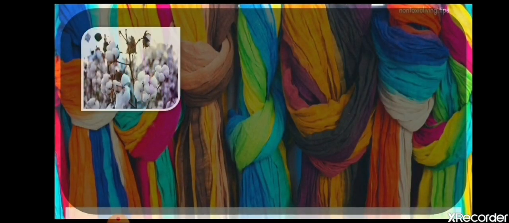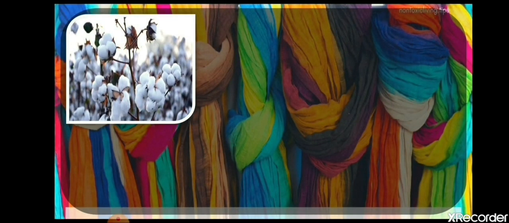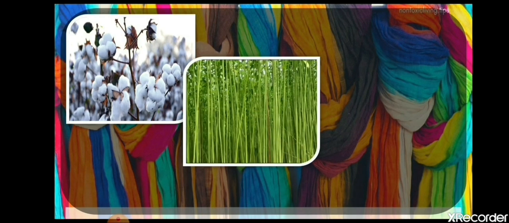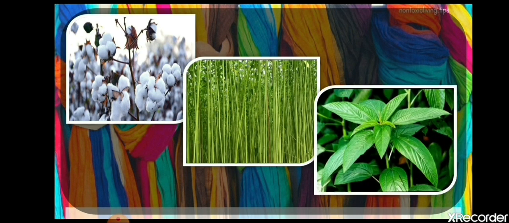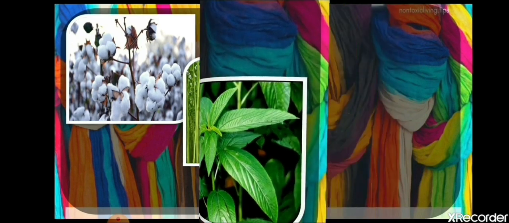Now let's see. As you can see, this is the cotton plant. This one is the jute plant. The second picture is of the jute plant, and this is how the jute leaves look. The first picture is of cotton, the second one is jute, whose stem is used for making the fibers. Now the leaves of jute look like this.